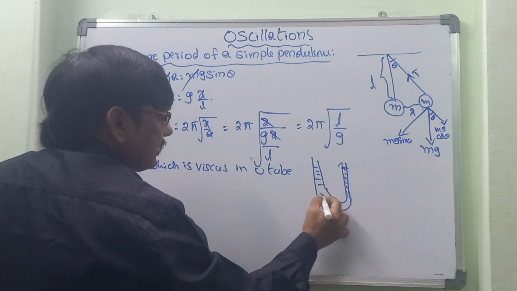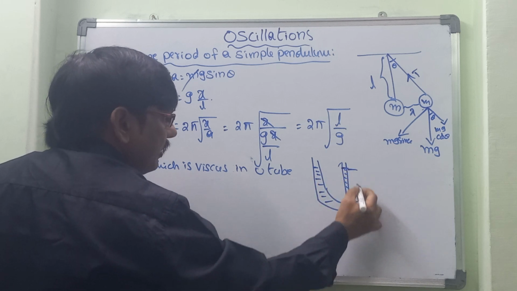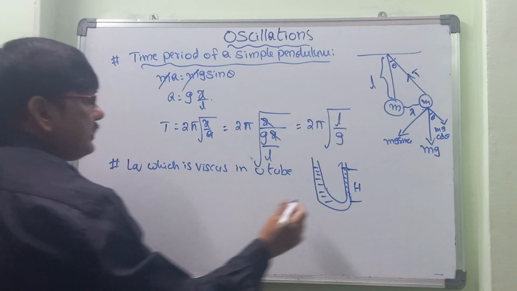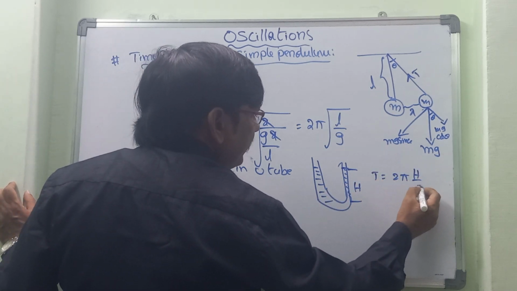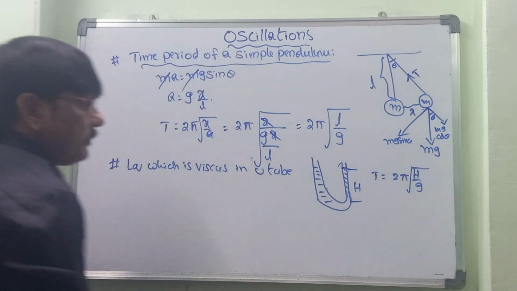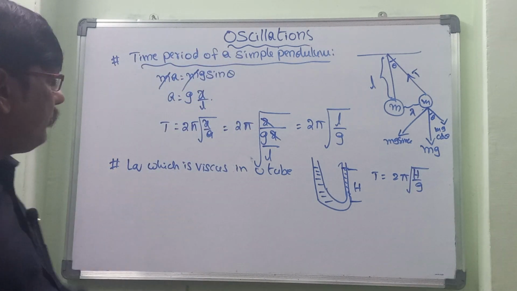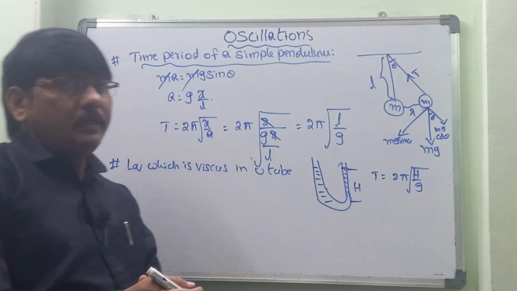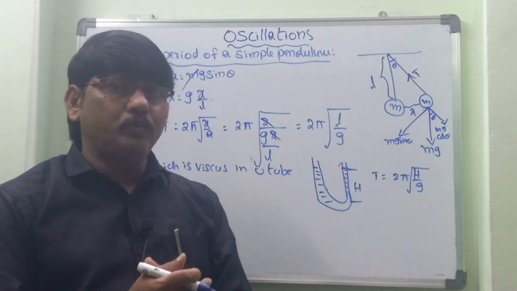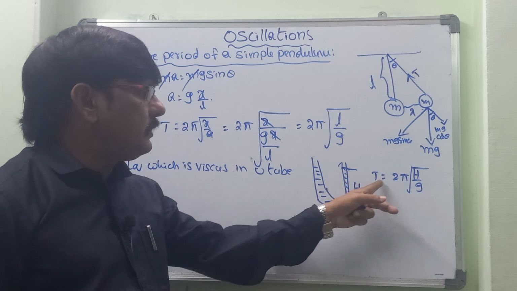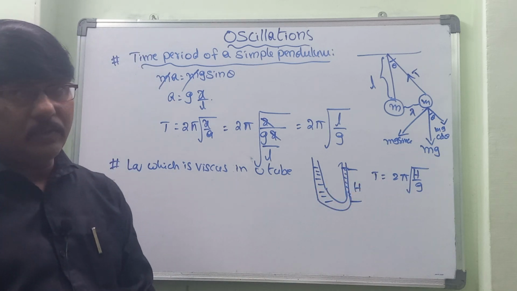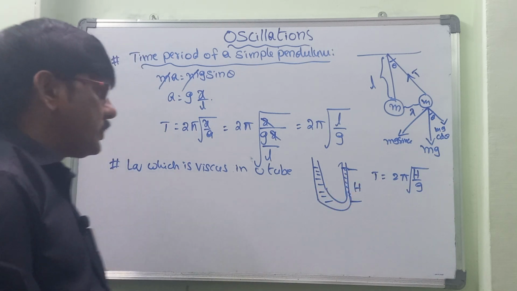Now let us take this as the height of the liquid. In such a case, T is equal to 2 pi root h by g. This is an important formula. So if a viscous liquid is moving in a U tube, then the time period of that liquid is T is equal to 2 pi root h by g.